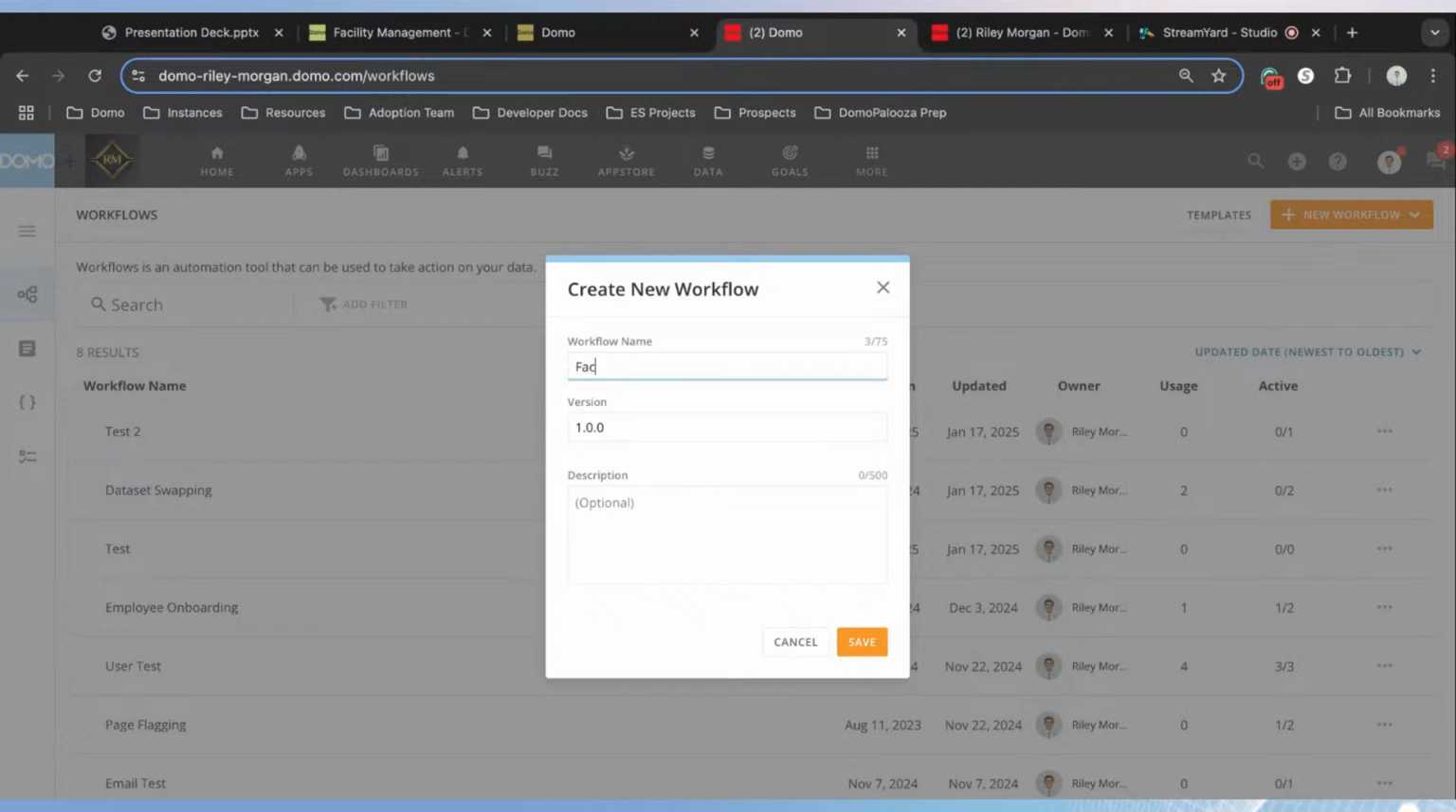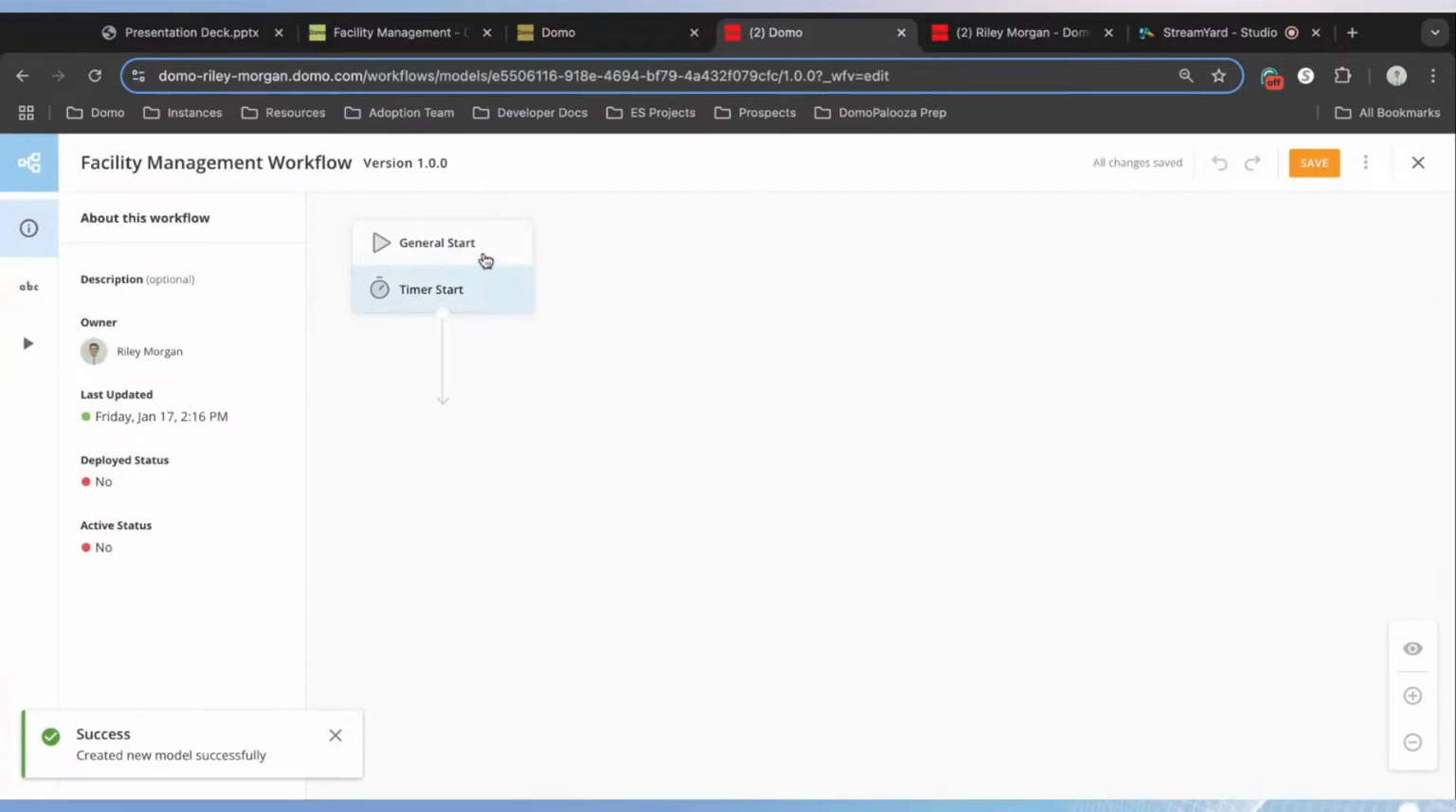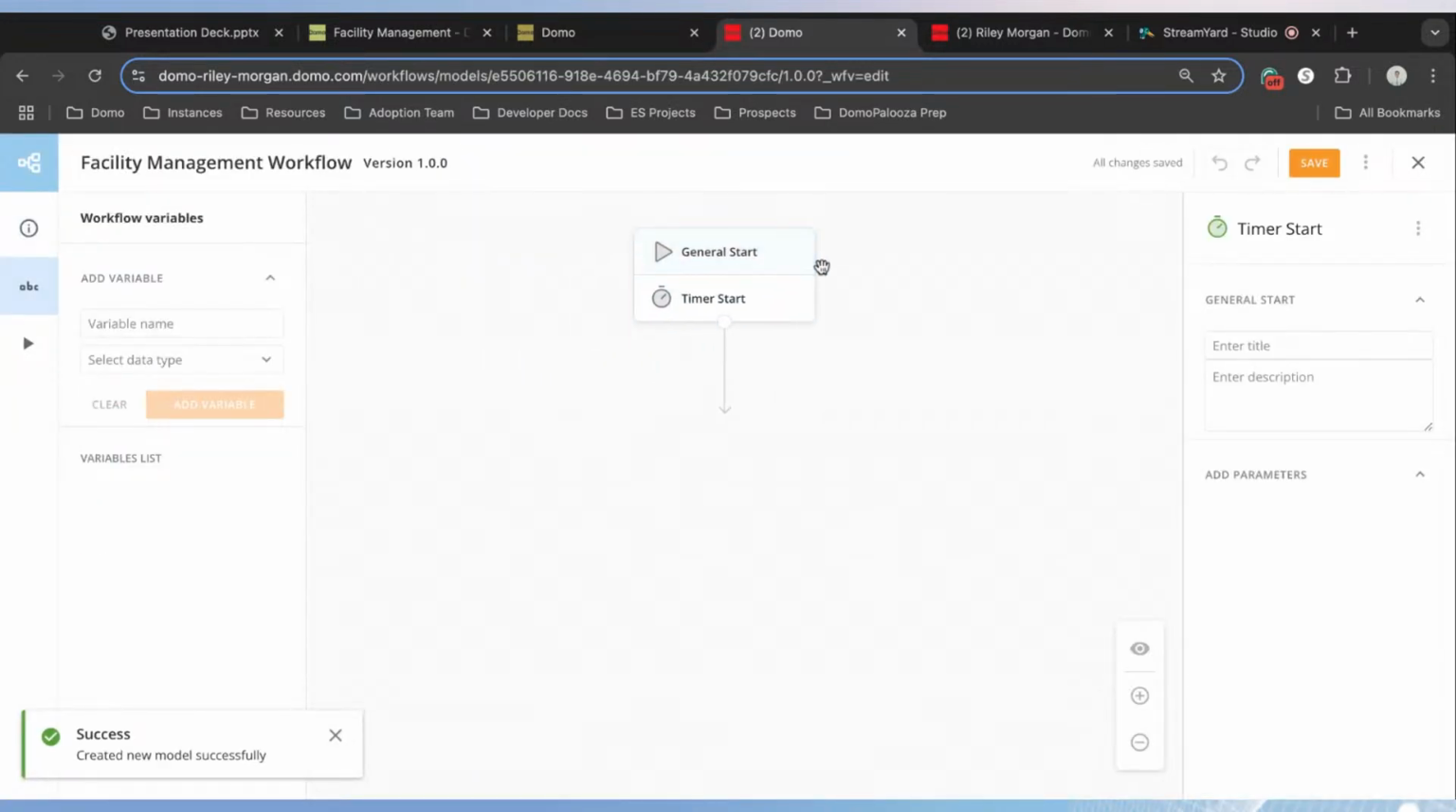And we can name this facility management workflow. Now, when we create this blank workflow, you'll notice that we have this blank canvas that we get to work with. And on the right-hand side is where we configure our different action tiles. And on the left-hand side, we have what we call our variable list, which is where we get to save data to variables throughout our workflow process.